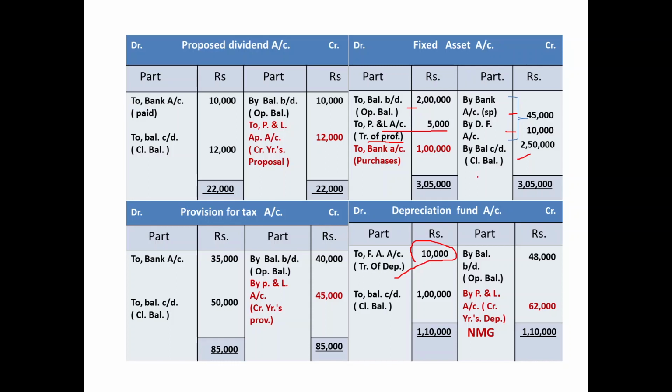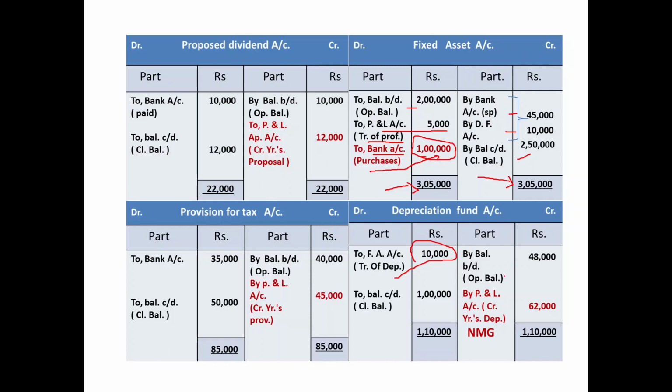Close the account. Credit side looks bigger, total of which is 3,05,000. Put it on the debit side and you will get a balancing figure on the debit side of this account. Apply the common accounting knowledge. This must be the purchases made during the current year. Fixed assets account debited to bank account credited 1 lakh.